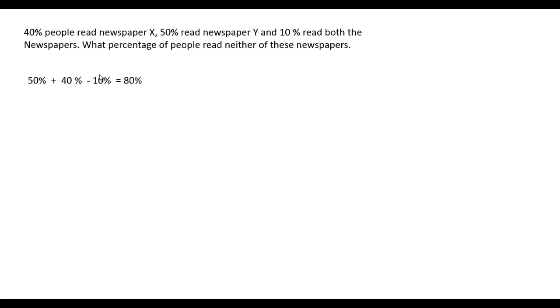It means that 10% are counted in 50% as well as 40%. So we will remove this 10% from the total of 50% and 40%, and therefore the total people reading paper X and Y will be 80%. Therefore the 80% people read newspaper X and newspaper Y, and therefore the people who don't read newspaper X and newspaper Y will be 20%.